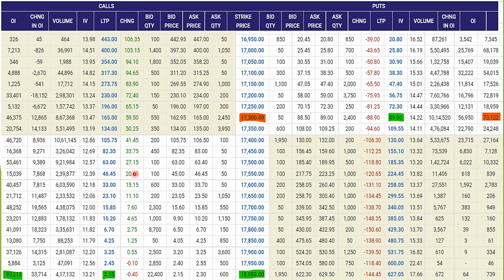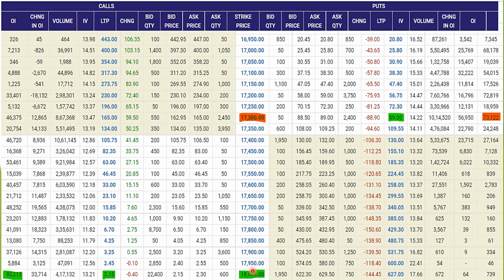In all call strikes, premiums are increasing with open interest increase. So this is long build up on the call side, whereas this is short build up on the put side. Short build up in puts is bullish on the underlying, long build up in calls is bullish on the underlying. So prices are expected to increase.